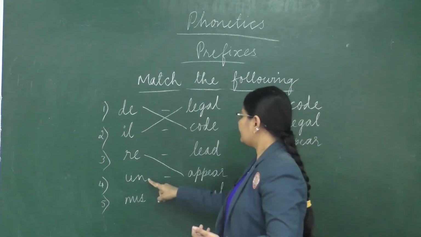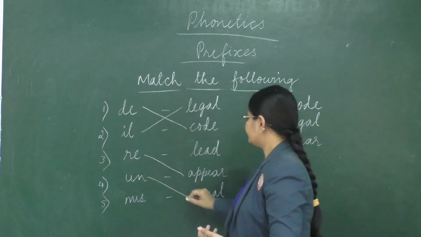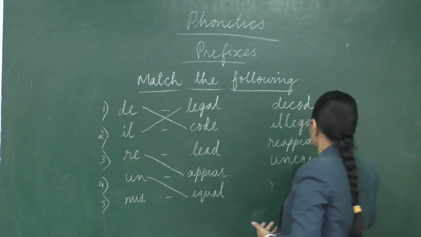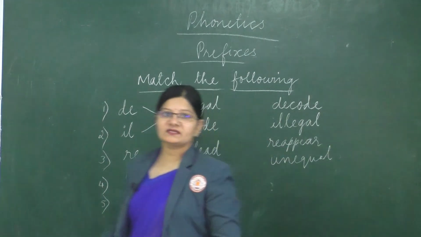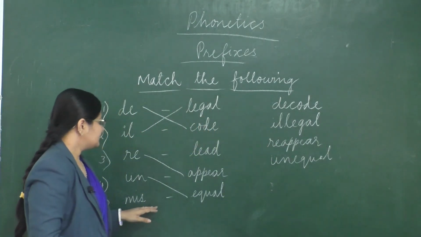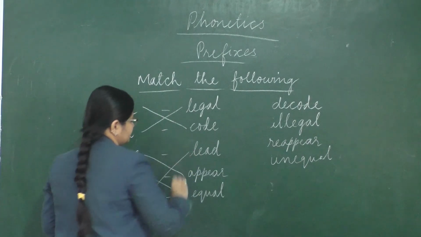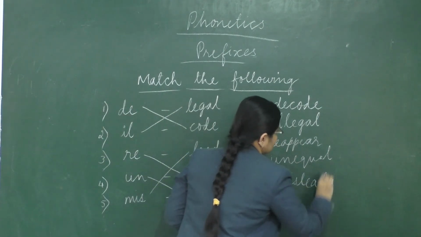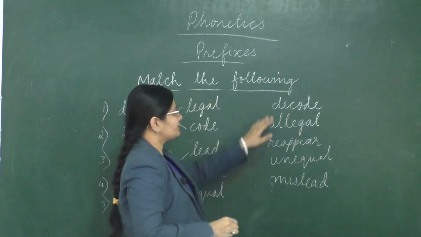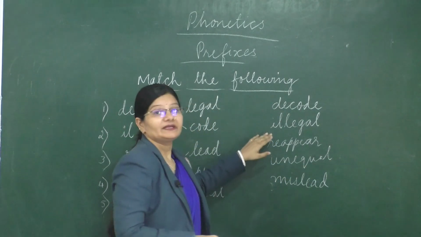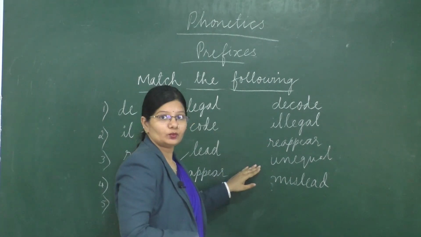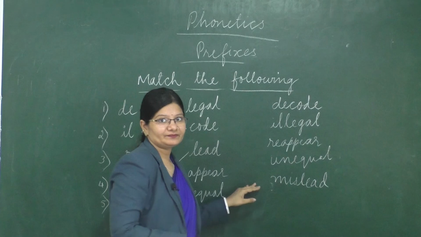Reappear. Unequal. Last one is mislead. So we can add it here. So kids, what are the words that we got from here? Decode, illegal, reappear, unequal and mislead.